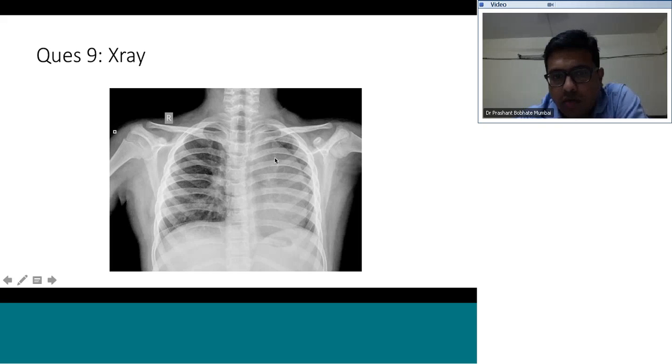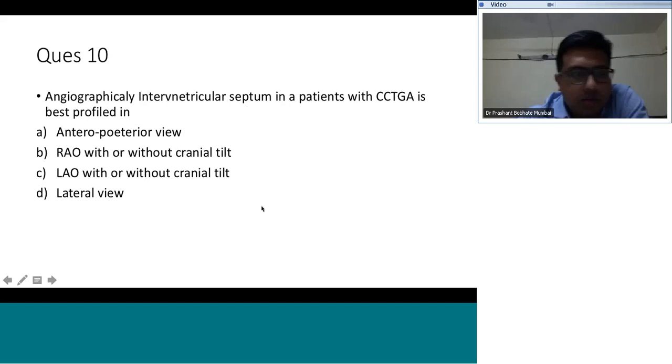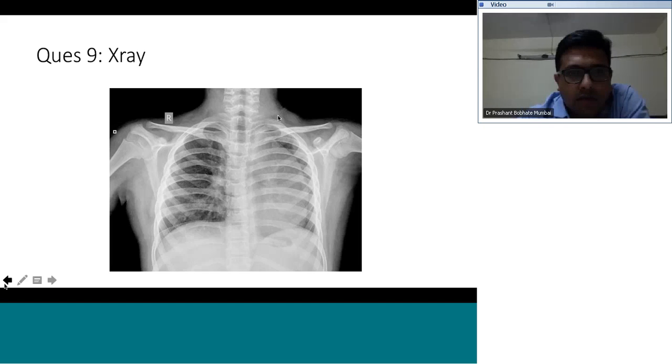So what does this X-ray show? The X-ray shows cardiomegaly. There is normal pulmonary blood flow, but this is an unusual shadow which is seen on the X-ray. Can anybody tell me what this shadow is? And in consideration with CCTGA, what do you think this shadow is? So this is the shadow of L malposed aorta.